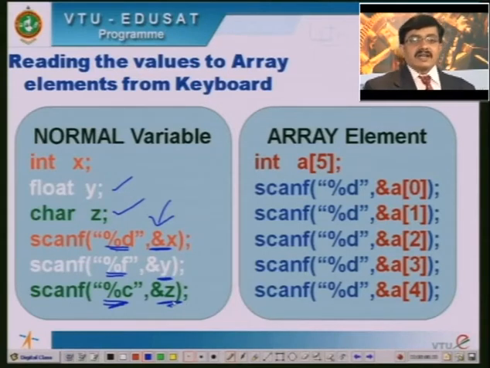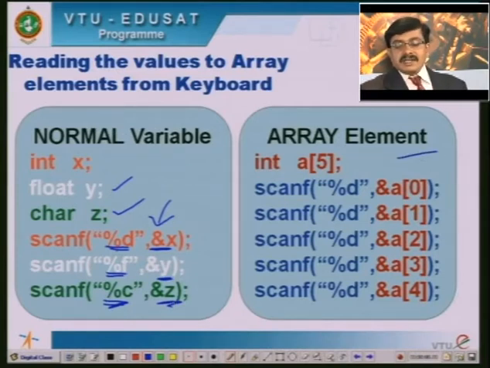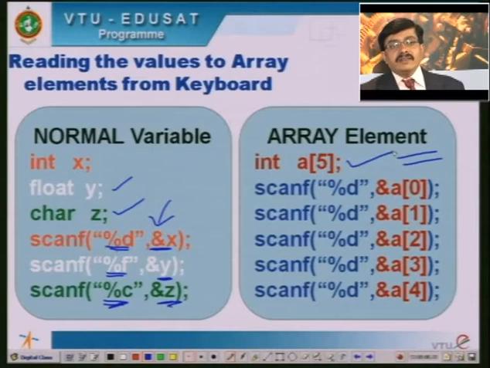In the same manner, we can even use the array index to read the data of the array elements from the keyboard. Here you can notice that a of 5 says that a is an array of 5 integer elements. So here we have the elements from a of 0 to a of 4. If you want to read each of these elements, my statement will be scanf %d, then ampersand a of 0. This ampersand a of 0 specifies the address of the first element.